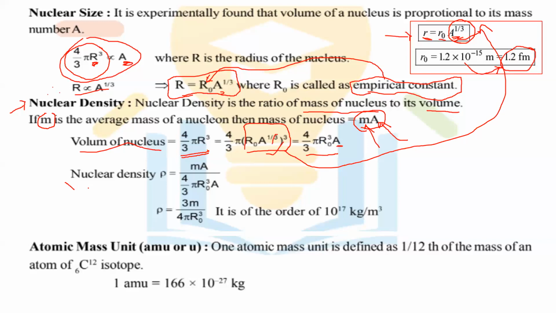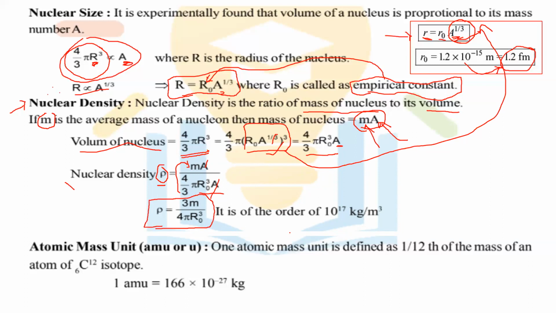Now the nuclear density, which is represented by rho. Whenever we solve for density, that density is denoted by rho. Nuclear density is the mass of the nucleus, ma, upon 4 by 3 pi r0 cube a. If we solve that term, here a gets cancelled, and the 3 in the denominator shifts to the numerator, so we get 3m upon 4 pi r0 cube. That is the final expression of nuclear density.